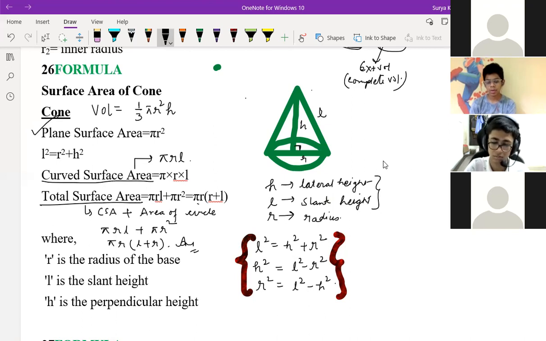Sir, how does the volume come about? You should define this. See, I remember it this way only: in a cylinder, we can make 3 parts of it. 3 cones can be made with the help of a cylinder if we have the same height. So that's why for the volume of cone we write pi r square h divided by 3. In that way only.